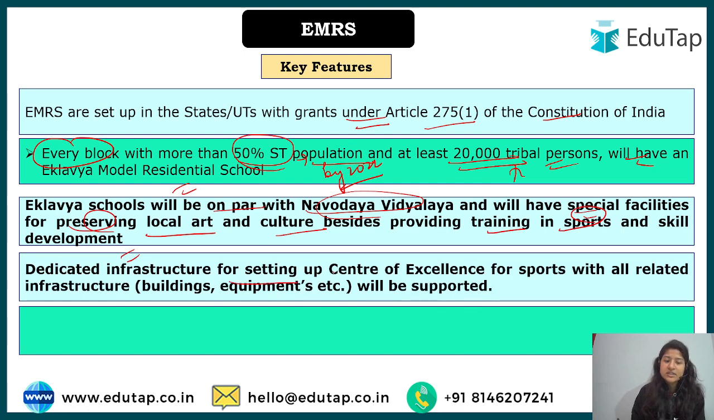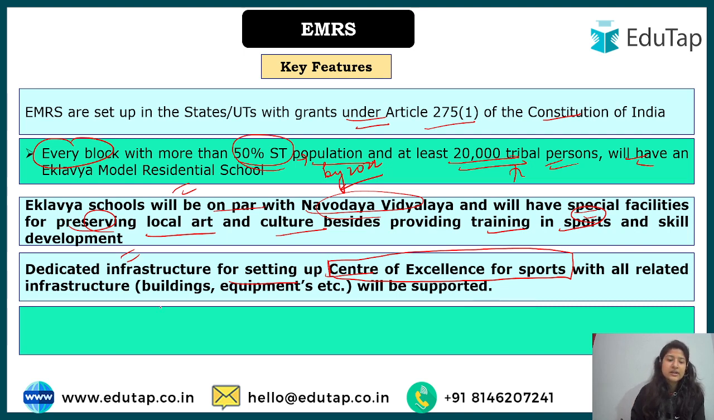Dedicated infrastructure for setting up a center of excellence for sports. So this is a venture or program under EMRS where the focus is to provide the best facilities for sports. Okay, so that the students can also be a part of this.